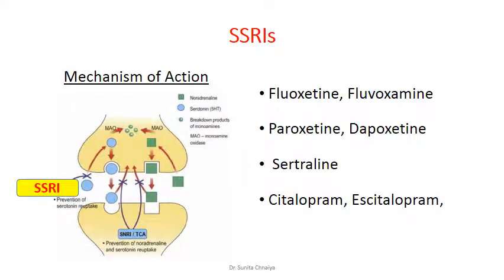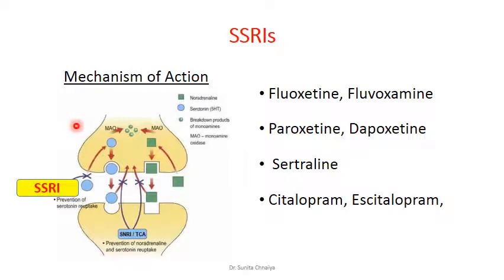The second one is SSRI, selective serotonin reuptake inhibitors. There are different congeners like fluoxetine, fluvoxamine, paroxetine, dapoxetine, sertraline, citalopram or escitalopram. These drugs are now considered first-line drugs for the treatment of depression.